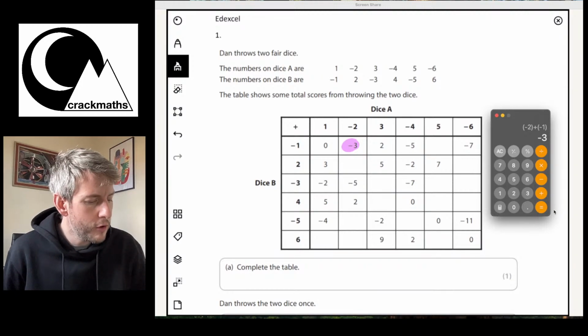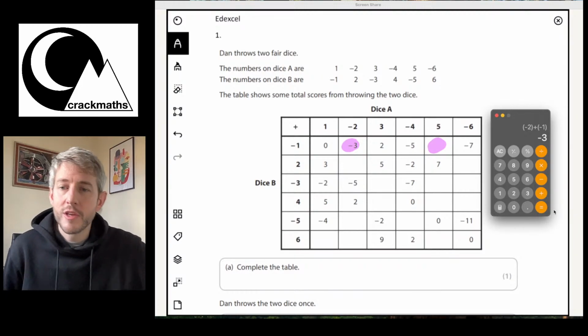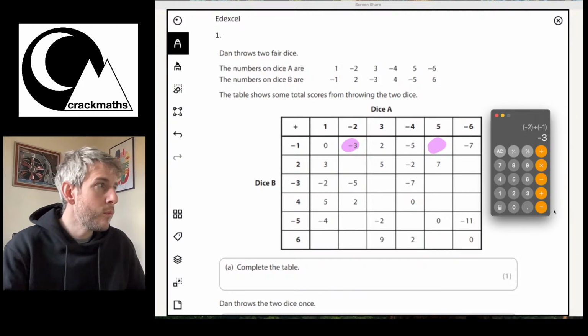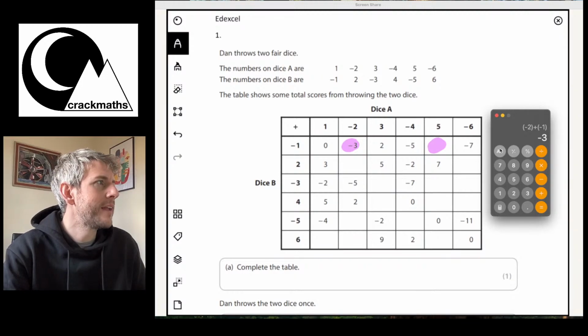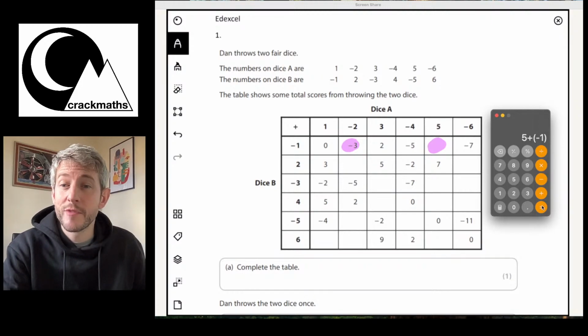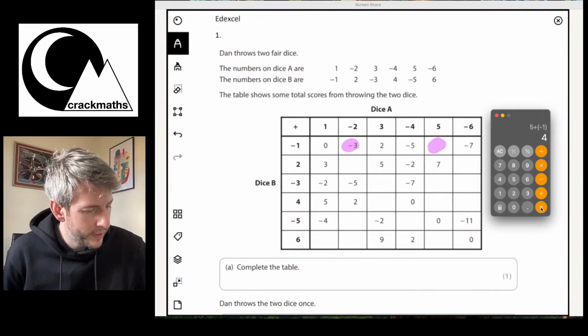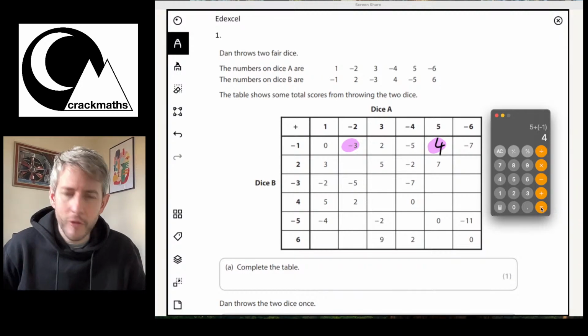So here, if I've got 5, this one is going to be 5 and -1. So 5 and -1, well, I can show you here actually. 5 add 1 and making it negative. This is actually just the same as 5 take away 1. So that is going to be 4. So I'll put a 4 here. Then I've got some more.